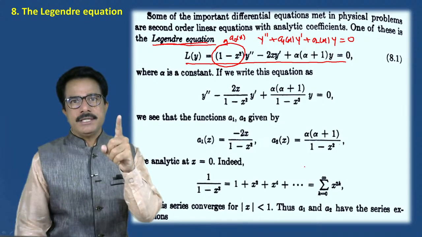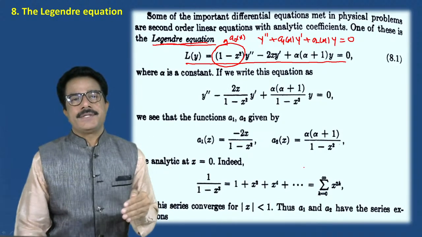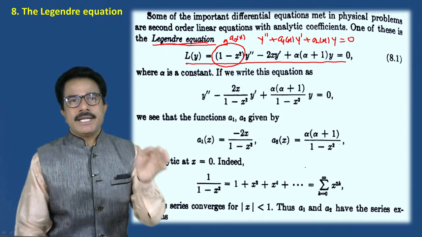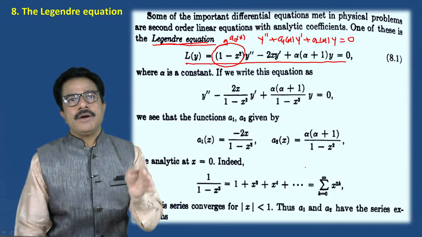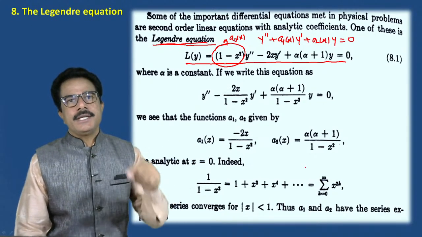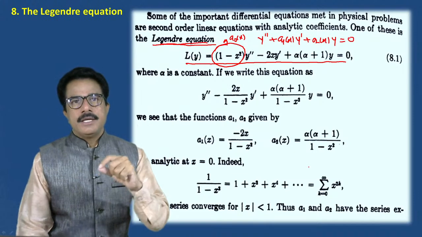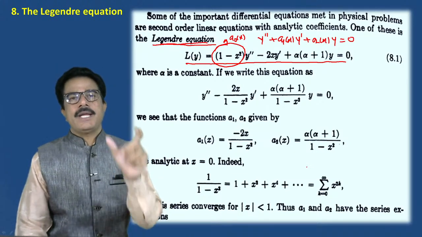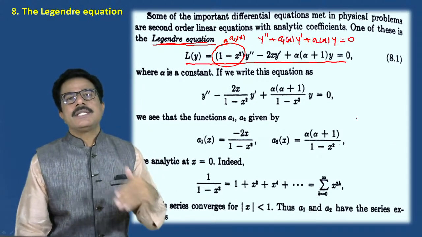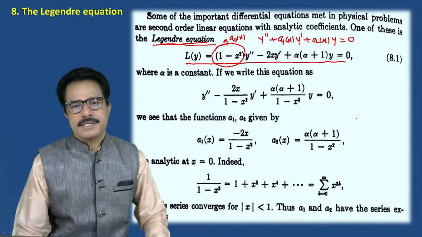Yesterday we completely saw how to solve the second order linear differential equation having analytic coefficients, and we solved that equation according to the condition that g of x equals summation k equals 1 to n ck into x minus x naught raised to k, where mod of x minus x naught is less than r naught, where r naught is the radius of convergence. We have seen this in the last lecture.